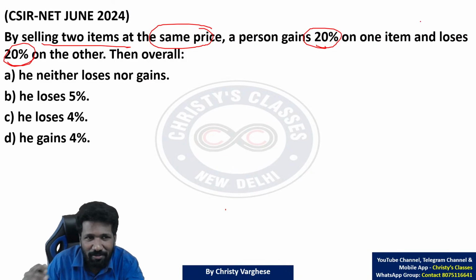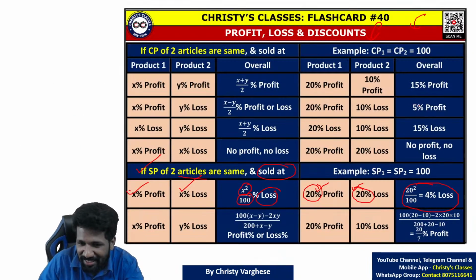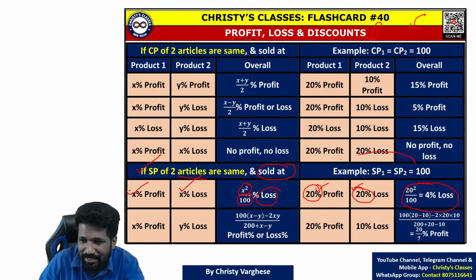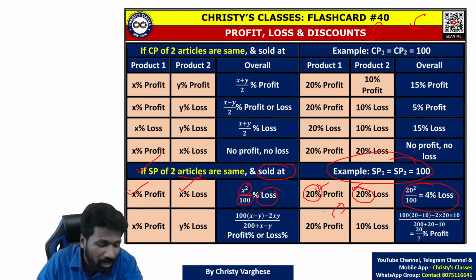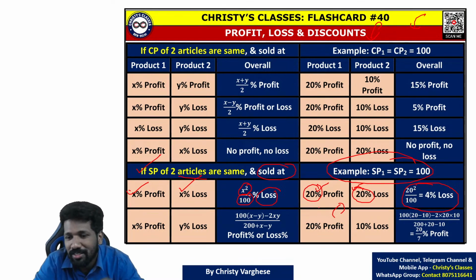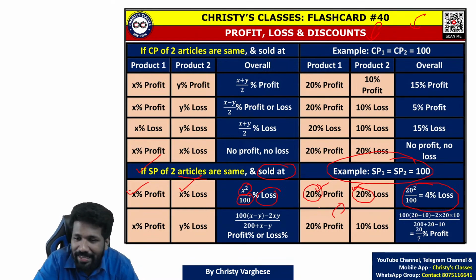And the exam was 2 months back. So in this question paper, the data given or the question given was exactly the example I have given in this flashcard. Many of the questions were directly from the flashcard and some of the questions were indirectly from the flashcard. So happy to say that the flashcards I have created have helped a lot of students to do many questions directly itself.